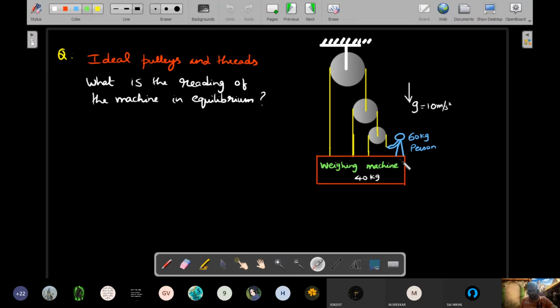Okay, and I know this person in my diagram looks like he's standing on the edge. Assume all of this machine is actually very big and the person actually stands somewhere in the middle of the machine, right? It was very difficult for me to draw. So disregard the location of the person. Assume these two are very, very small objects, very close to each other, and he's standing in the middle of the machine, like we do whenever we want to weigh ourselves. We stand in the middle of the machine. Assume that, and then try to solve the question.